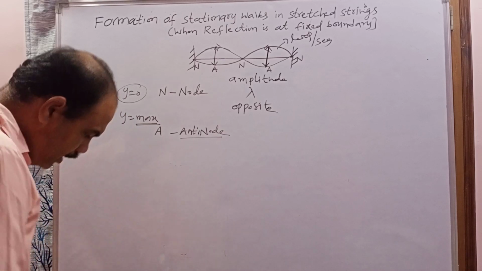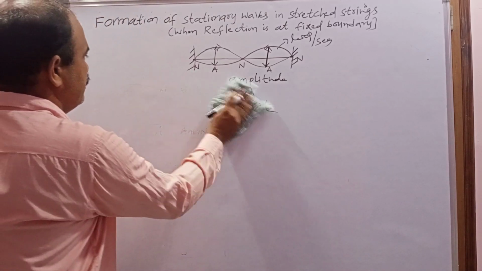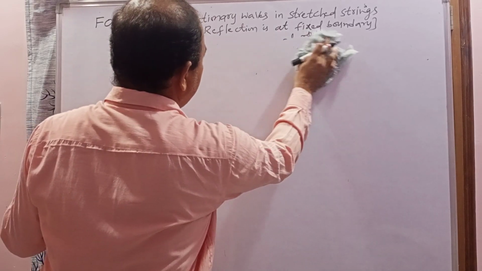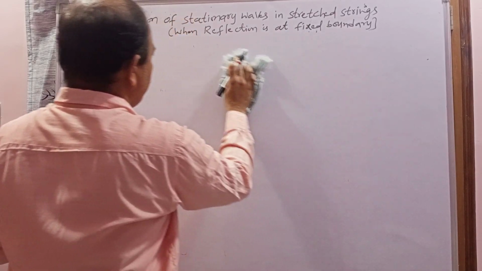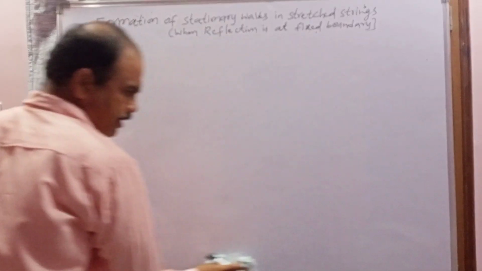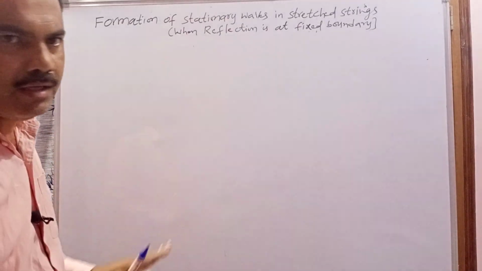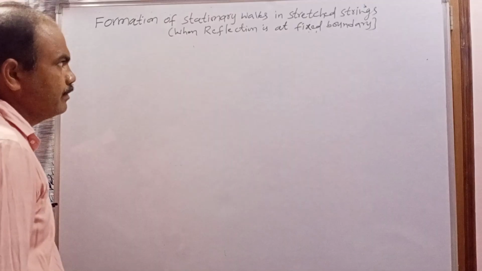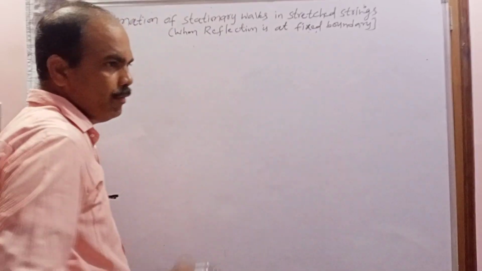Next I am going to derive the equation, the theoretical explanation of the stationary wave. At what places the displacement is zero, at what places the displacement will be maximum, and what is the equation of the stationary wave, we are going to discuss. To form the stationary wave, two waves are required.